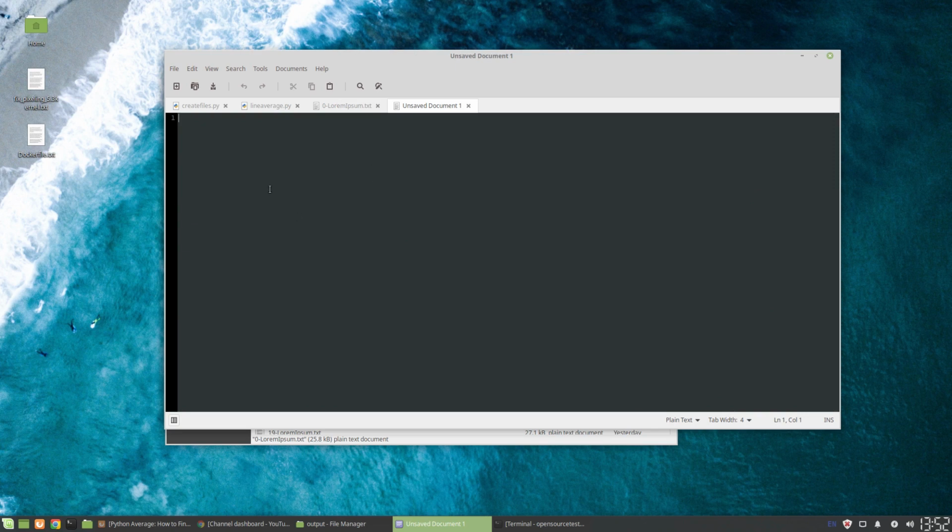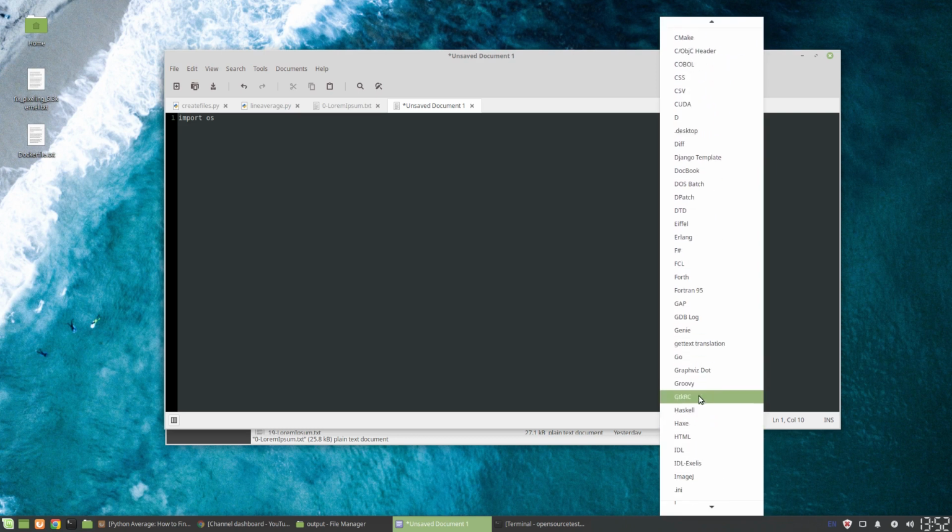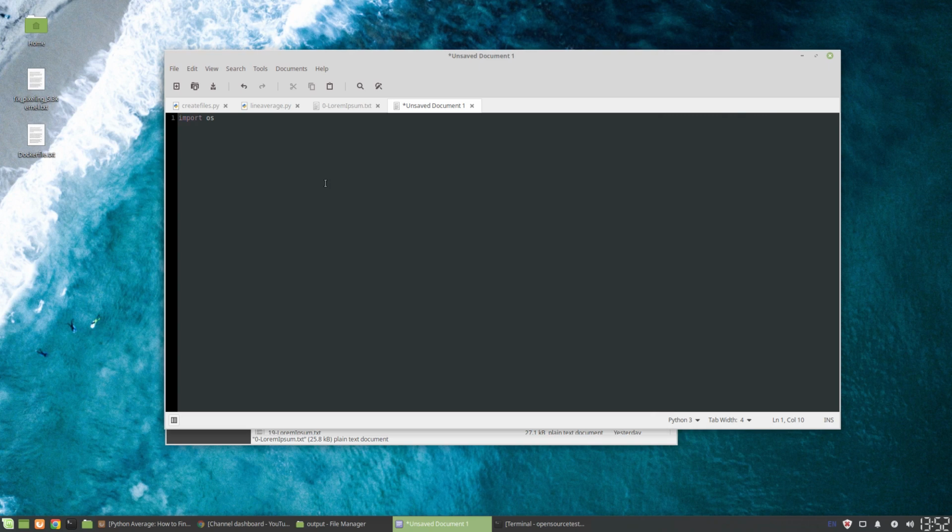And what we're going to do is, because we're accessing many files, in order to access many files, or say a folder of files, in Python you need to first call in the package or the library called OS. So what we're first going to do is import OS, change the highlight to Python, and this is going to be using Python 3, and we'll show that in a minute. So import OS, you can see here the highlight has come up.